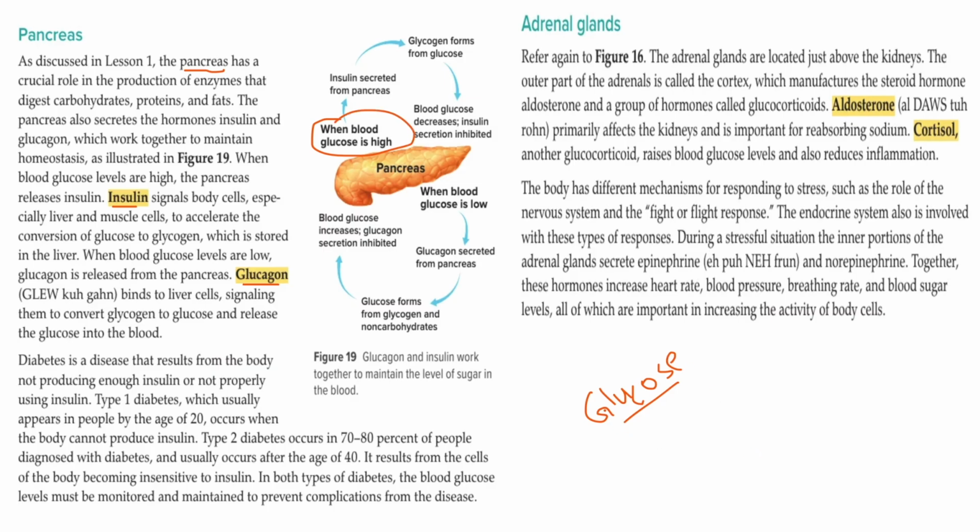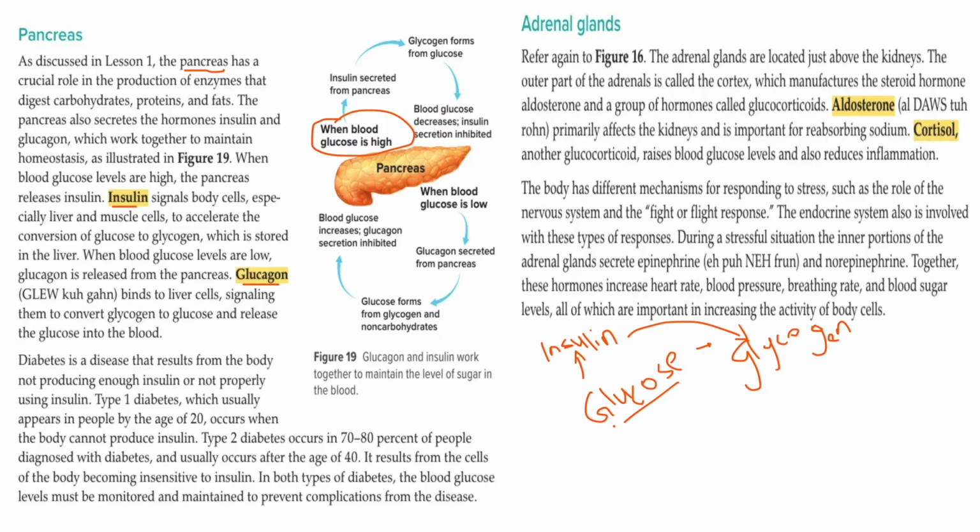When the glucose level is very high, it releases insulin. Insulin is helping to convert the glucose into glycogen, which is stored for later use.